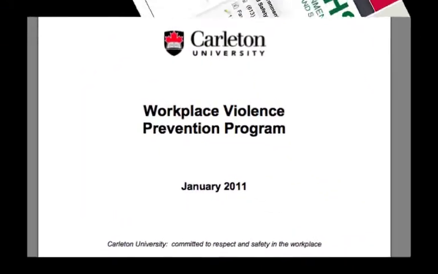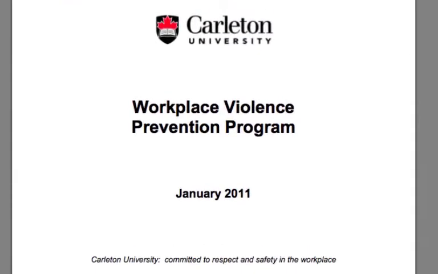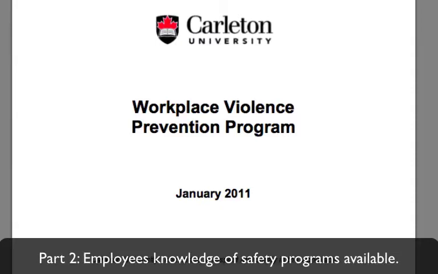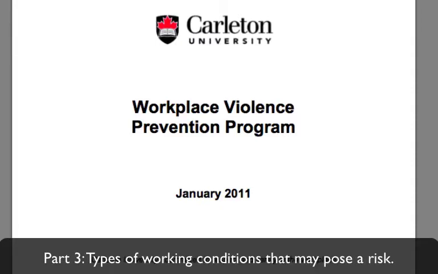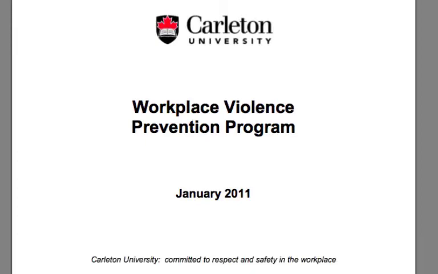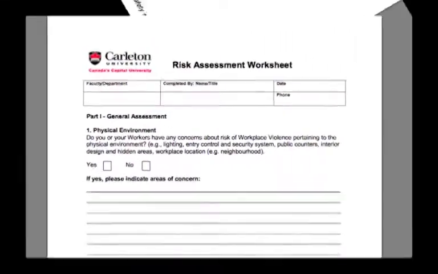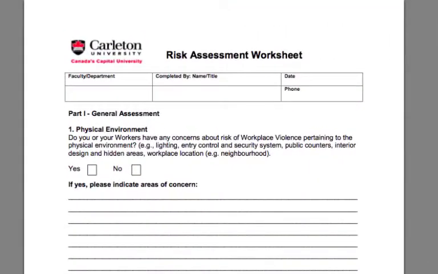The risk assessment worksheet is made up of 3 parts: a general assessment of the physical environment, employees' knowledge and use of existing safety programs, and types of work and conditions that may pose a risk. I will now walk you through how to complete a risk assessment worksheet. Part 1 is general assessment of the physical environment.